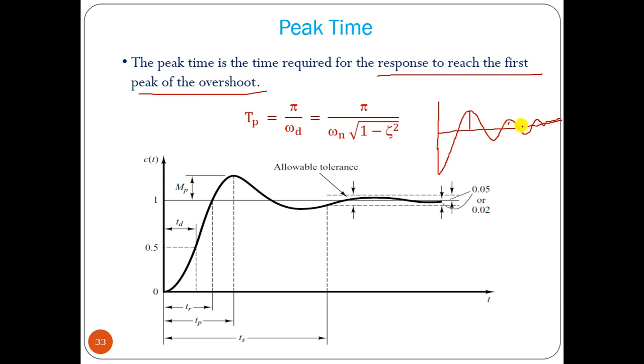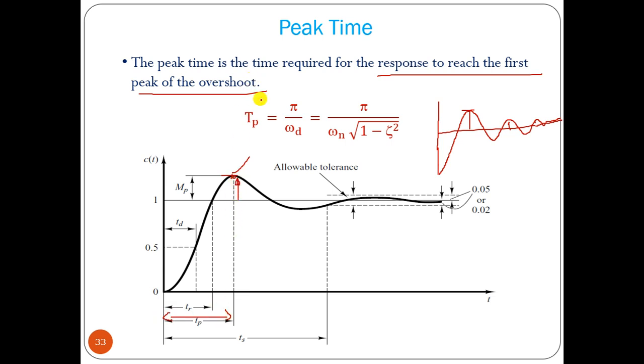We can have many peaks, but the first peak is the maximum overshoot. So how much time it will take to reach this maximum overshoot over the steady state value, that is called peak time.